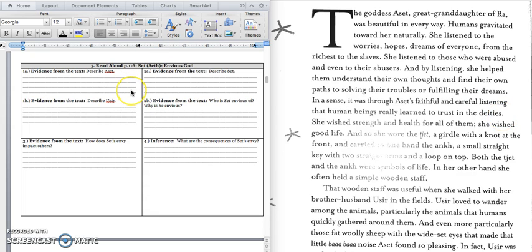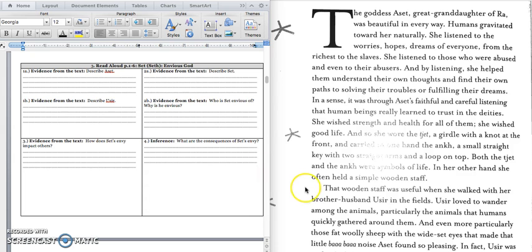And so in box 1A, we would write, Aset was beautiful on the inside and out. She listened to humans and helped them solve their problems, which helped humans trust the gods. Press pause to write down your answer and play when you're ready to keep reading.